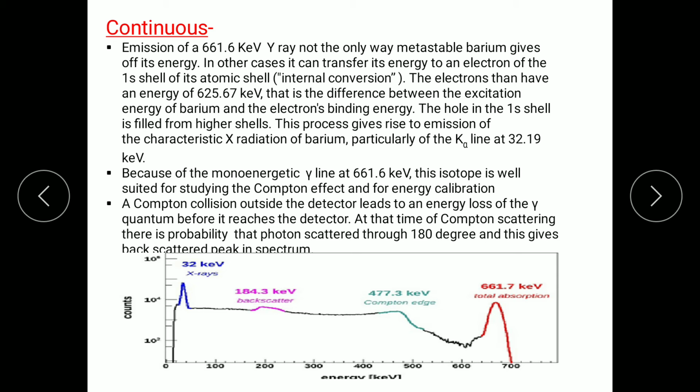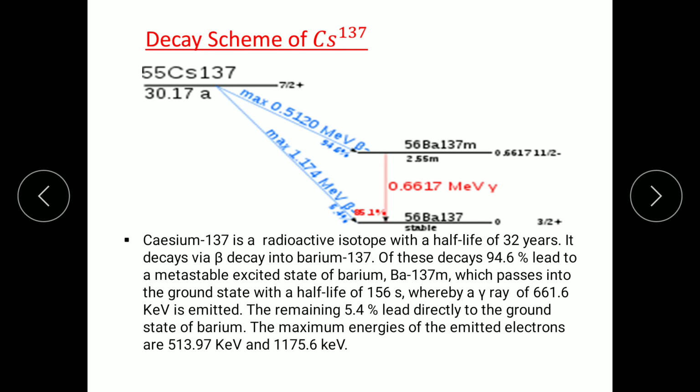Means what? See here, when that photon comes from this state to this state, this is emitted. Okay, 0.661 mega electron volt is emitted.